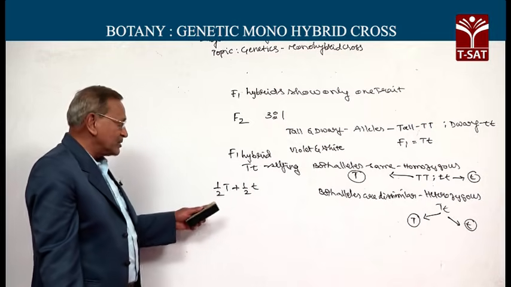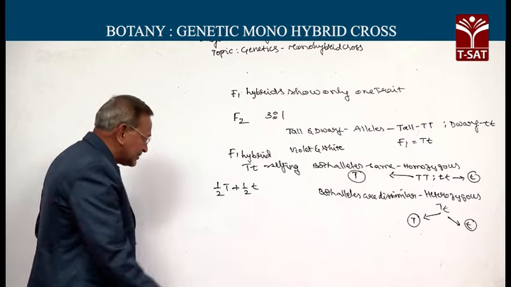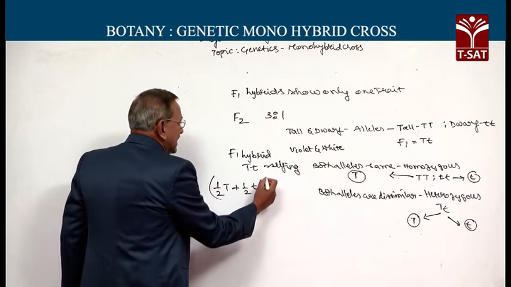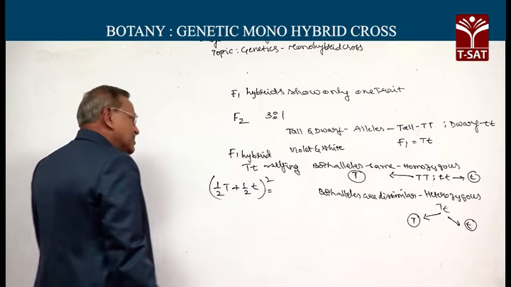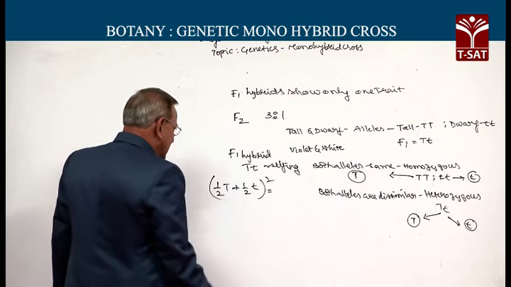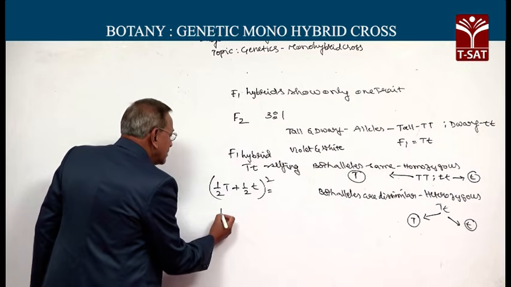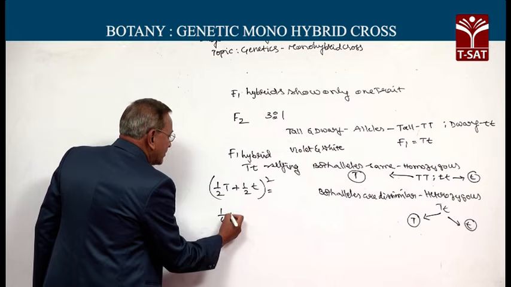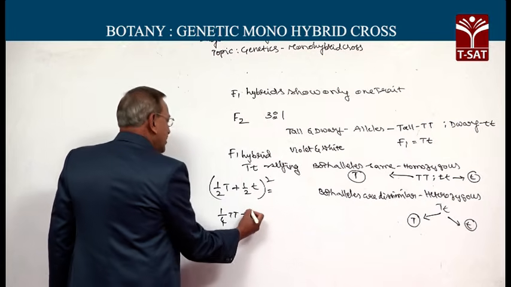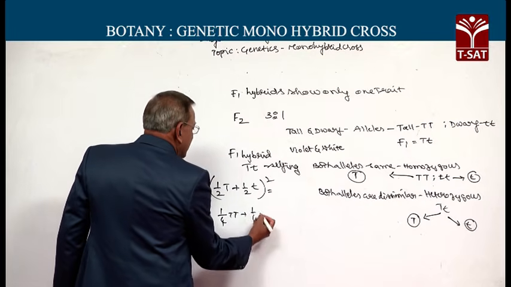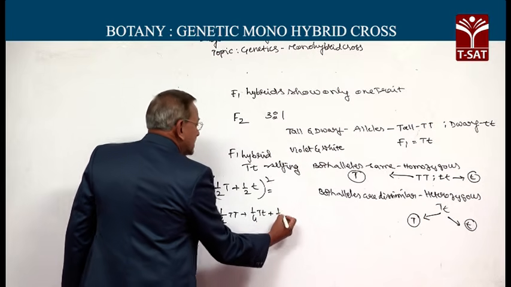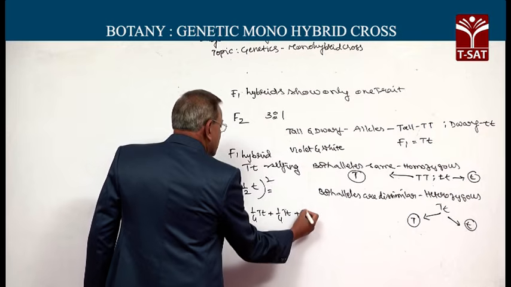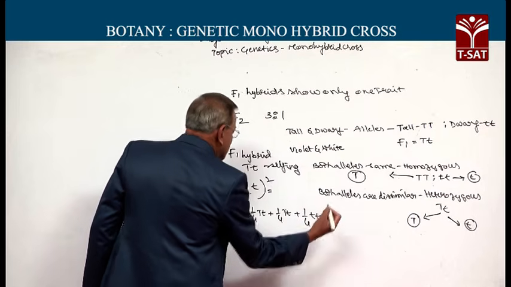This is true for both male gametes and female gametes. To obtain the result, he squared the possible gamete types, and he obtained 1/4 capital T capital T plus 1/4 capital T small t plus 1/4 capital T small t plus 1/4 small t small t.